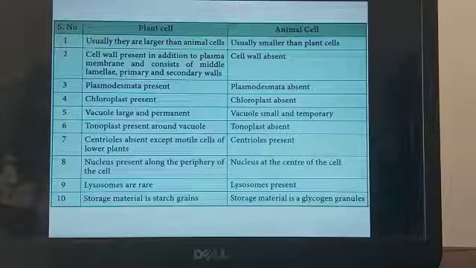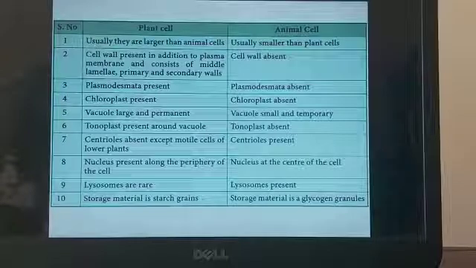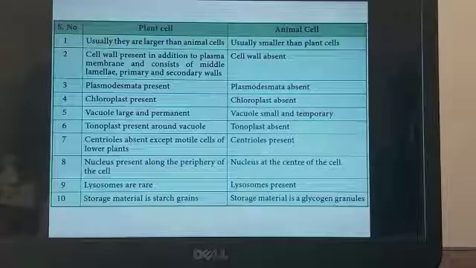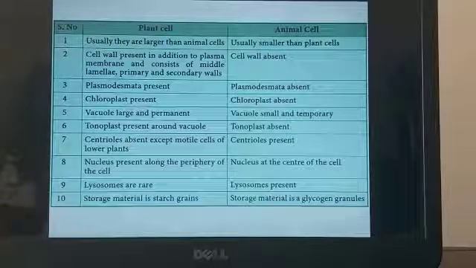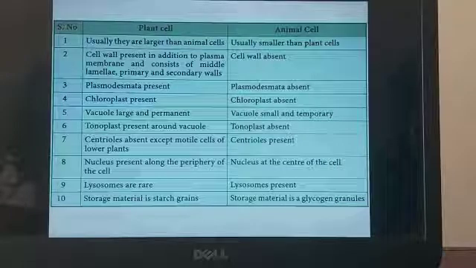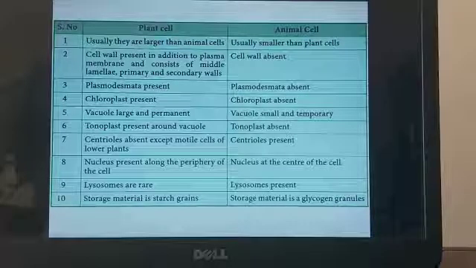As all of you know, in the plant cell the chloroplast is a very vital organelle. It is present, whereas the chloroplast is absent in the animal cell. Vacuoles are large and permanent in the plant cell, whereas vacuoles are small and temporary in the animal cell. Tonoplast is present around the vacuole. Tonoplast is absent in the animal cell, whereas in fact tonoplast is very important for maintenance of turgidity of the cell.